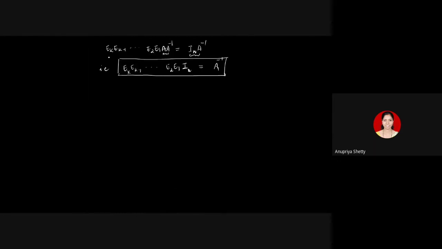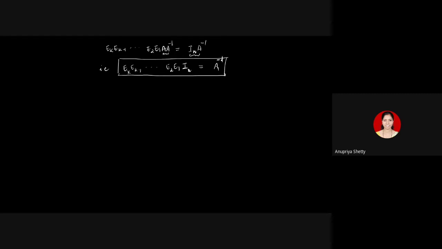Now the last equation which I have written in the box is the same elementary matrices multiplied on the left of the identity matrix. There is identity here. You're multiplying on the left by E1, by E2, etc., in the same order as you have applied on A. What is it giving you?